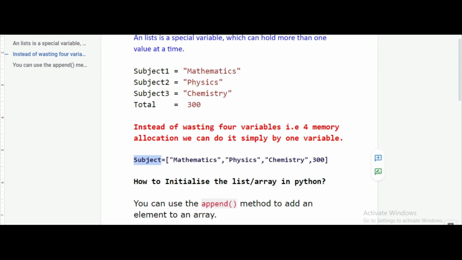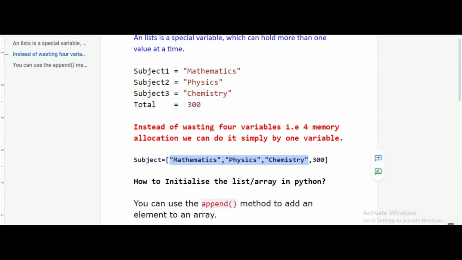So subject is a variable of type list equal to, and here we are going to use square brackets. Here we open the square bracket and here we close the square bracket, and inside this we have written the value of the respective subjects and the value of the total, and we separated every value with a comma. You can see, since our first 3 values are strings, we are quoting them with double quotes, and our 4th value is an integer, so we are not quoting it with anything.